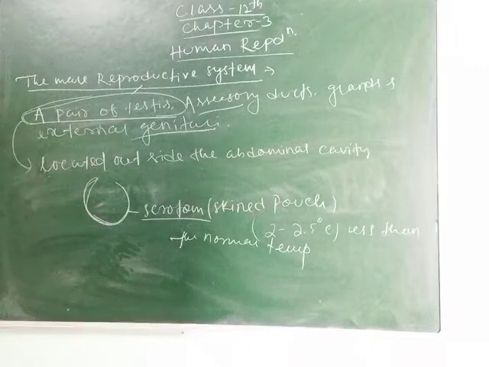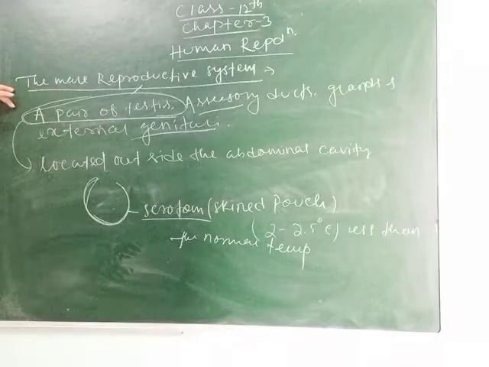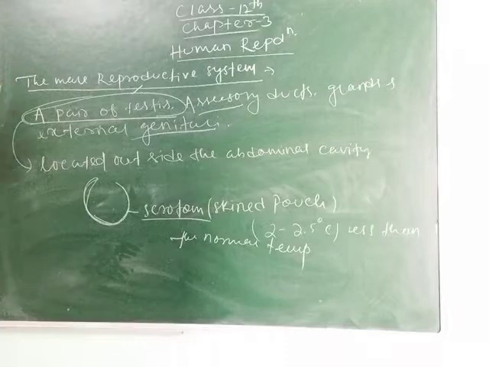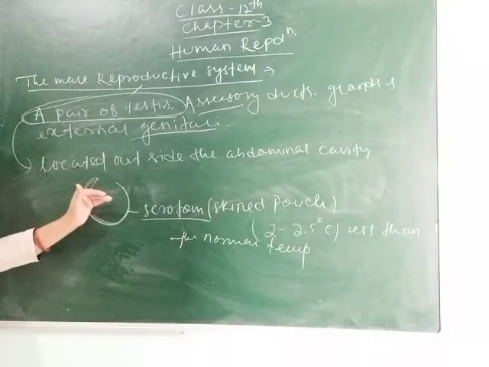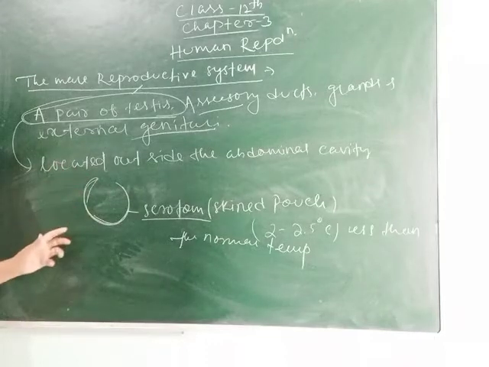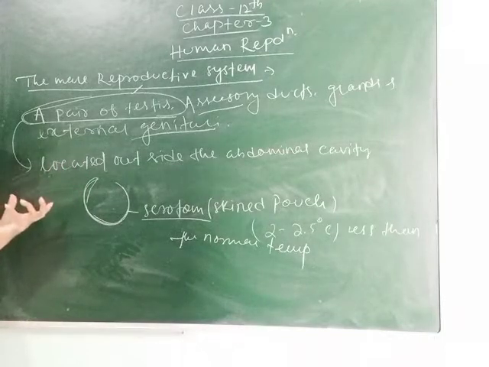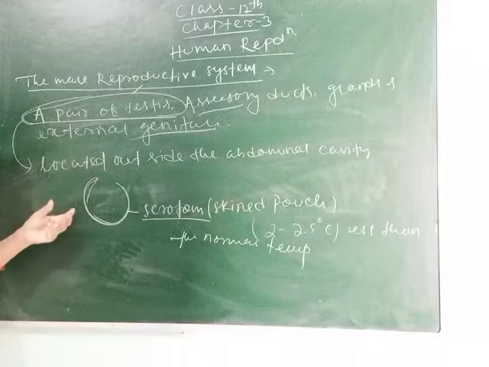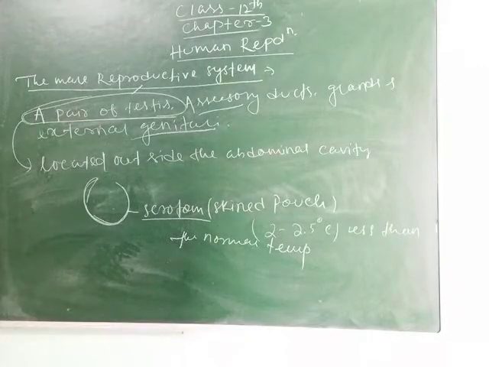So the testes are present in a pair outside the abdominal cavity, covered by a thin skin pouch known as the scrotum, which maintains the temperature of the testis 2 to 2.5 degrees Celsius lower than the normal body temperature.